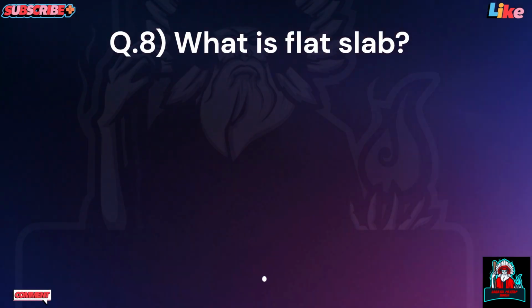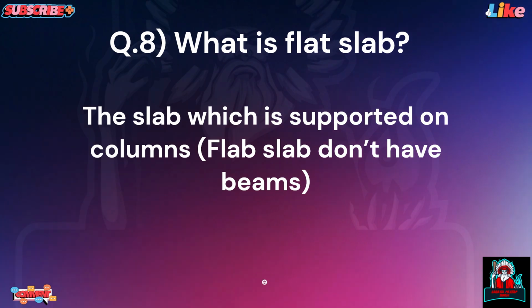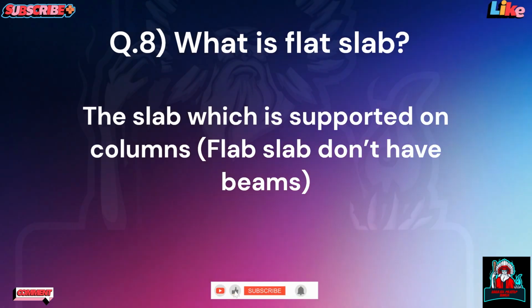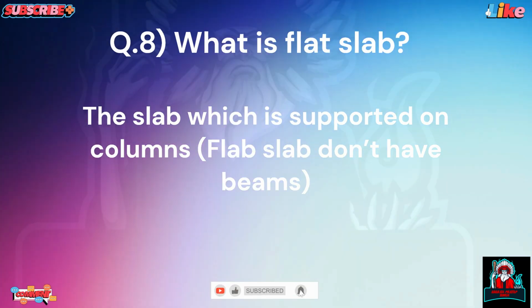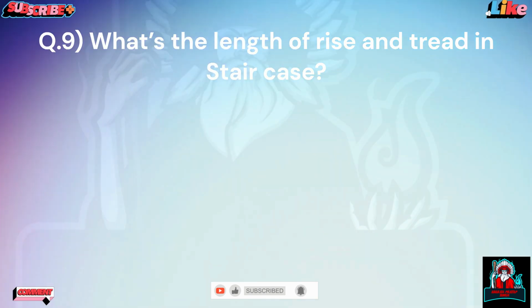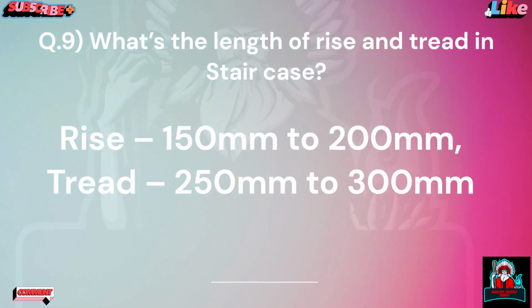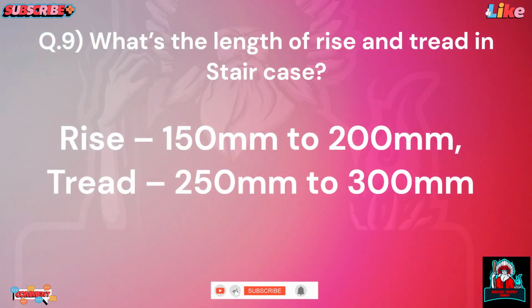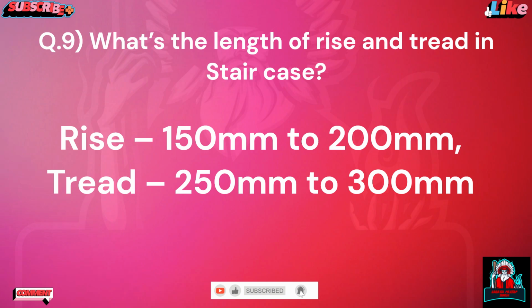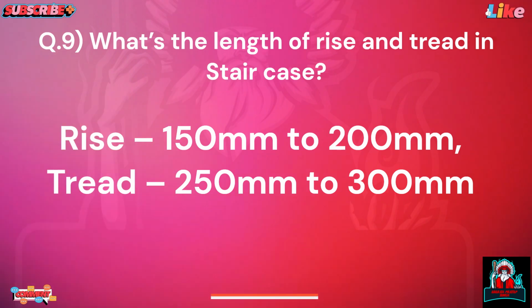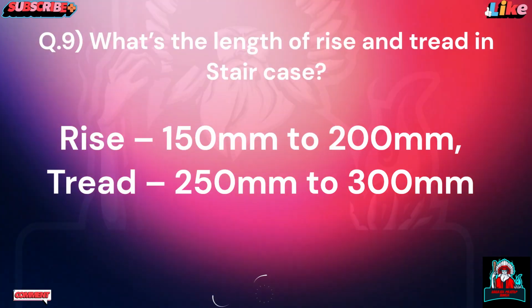Question 8. What is a flat slab? The slab which is supported directly on columns. Flat slabs don't have beams. Question 9. What's the length of rise and tread in a staircase? Rise 150 mm to 200 mm, tread 250 mm to 300 mm.